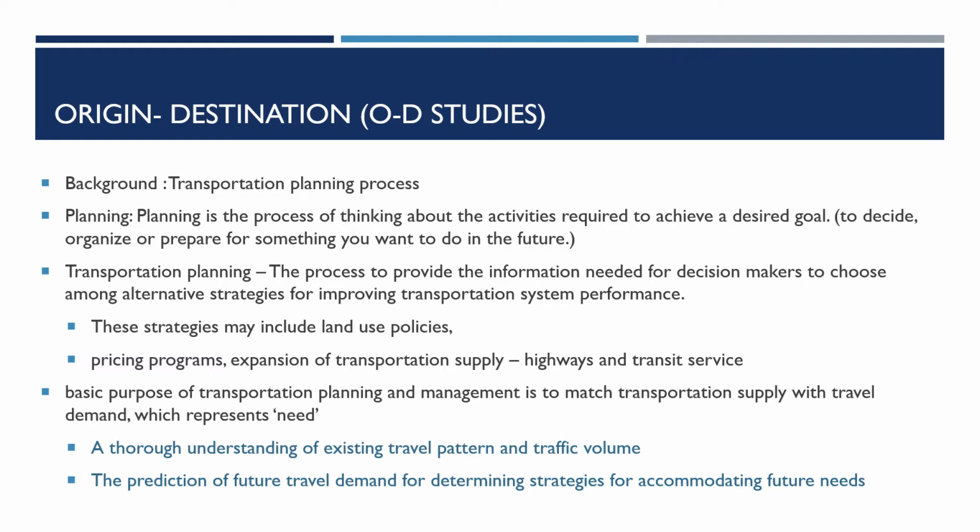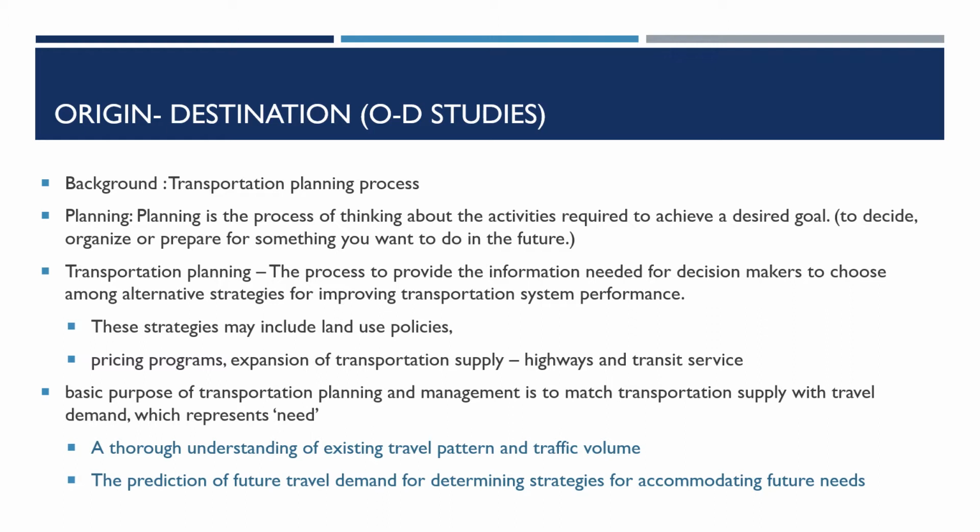That talks about the supply. Match the supply with the demand. So if we know the future demand, we can think about determining the strategies to accommodate these future needs. So this is the whole transportation planning process.